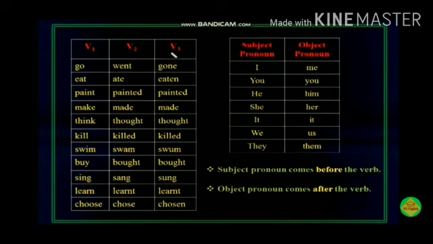Now we are going to see verb 1, verb 2, verb 3, past participle. What is the past participle, verb 3? Here verb 1 is go, went, gone. Eat, ate, eaten. Paint, painted, painted. Make, made, made. Think, thought, thought. Kill, killed, killed. Swim, swam, swum. Buy, bought, bought. Sing, sang, sung. Learn, learned, learnt. Choose, chose, chosen.